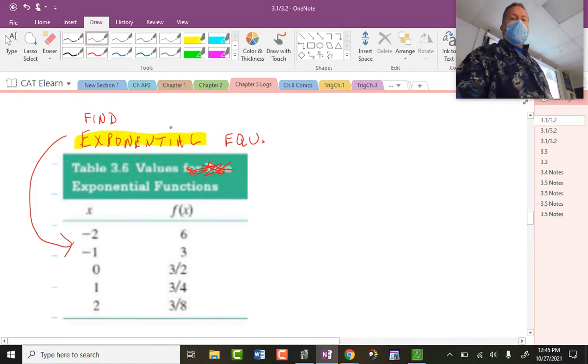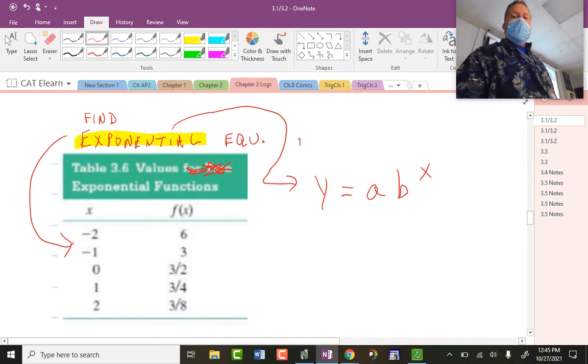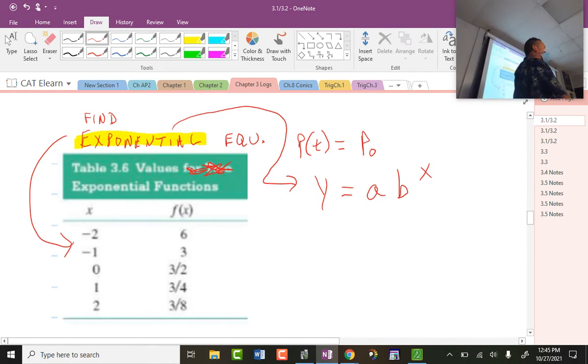Anytime you hear a real world question with data that is exponential, this is the general form. I'm going to go back and forth. It could be this or it could be this. This is just function notation. What does P stand for? Population. All right, come on, guys.